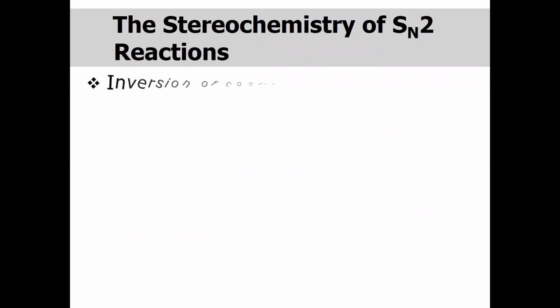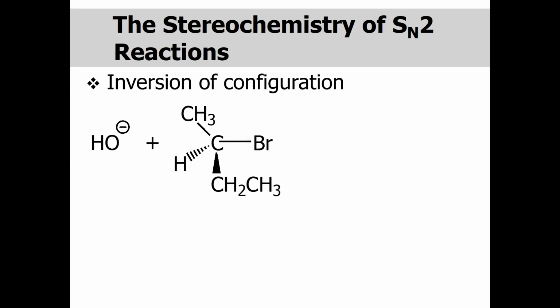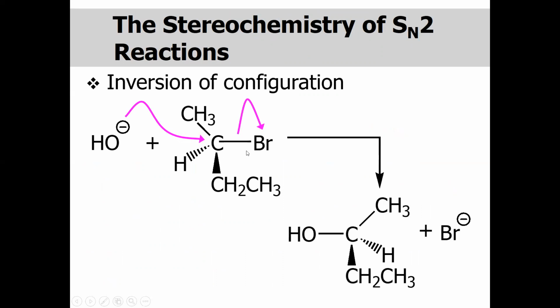Let us see the stereochemistry of the SN2 reaction. We know that in an SN2 reaction, if we have a chiral molecule, inversion of configuration takes place. Let us see, for example, when this nucleophile reacts at this center, bromine will depart, and finally the inversion of configuration takes place. This R molecule converts into the S configuration. Here we have R